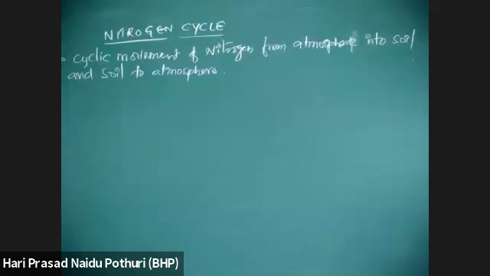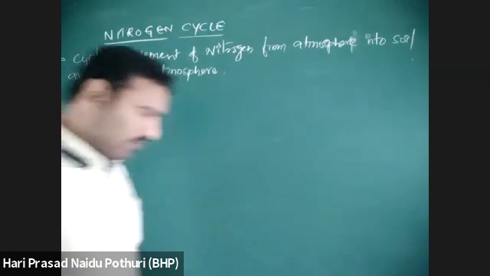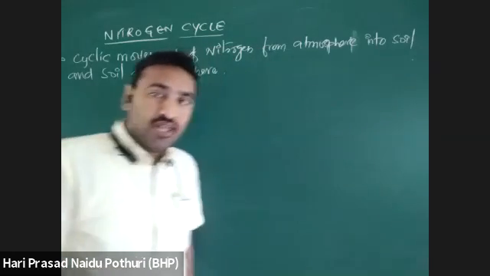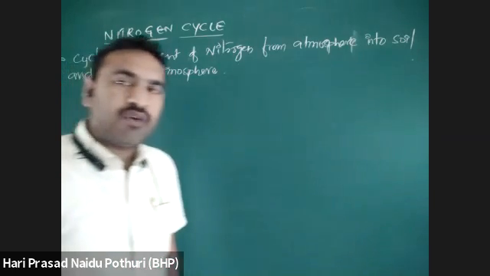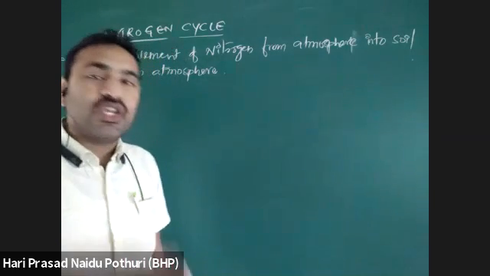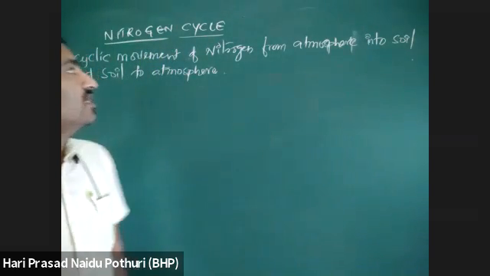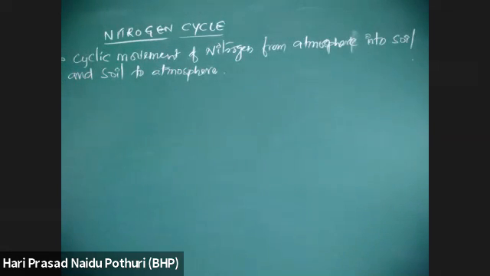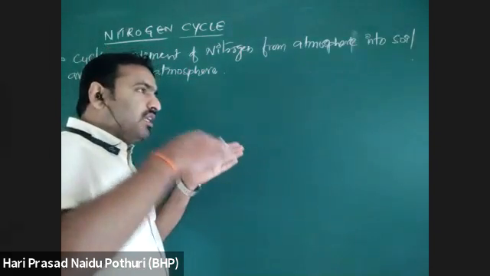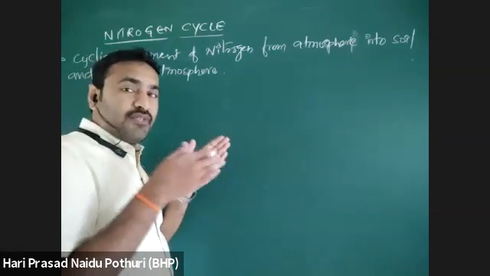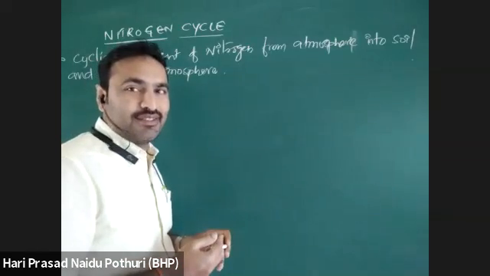Nitrogen is not directly moving from one area to another, like atmosphere to soil or soil to atmosphere. For the cyclic movement of nitrogen, it undergoes many changes. In many forms, it is being changed or cycled. So that is called the nitrogen cycle: cyclic movement of nitrogen from the atmosphere to the soil, or from soil to the atmosphere. But it is not directly taking place.